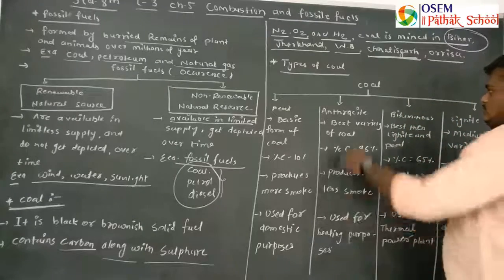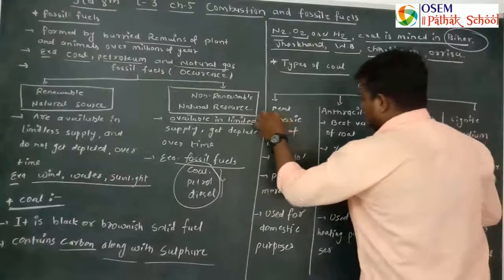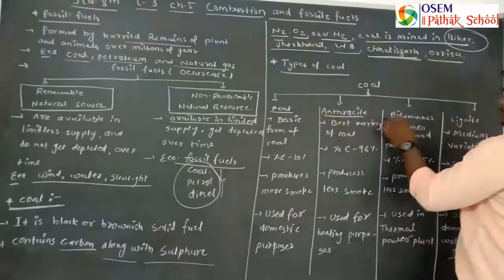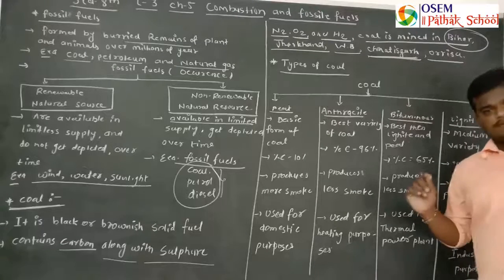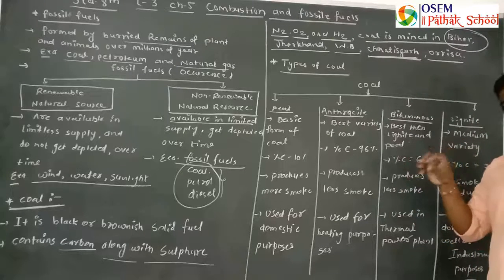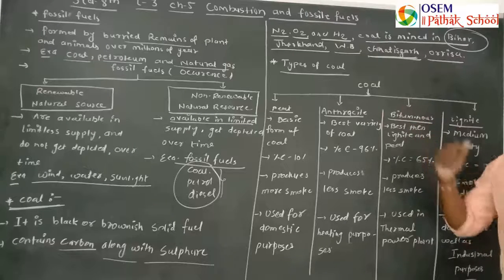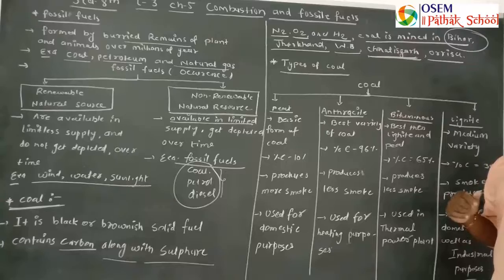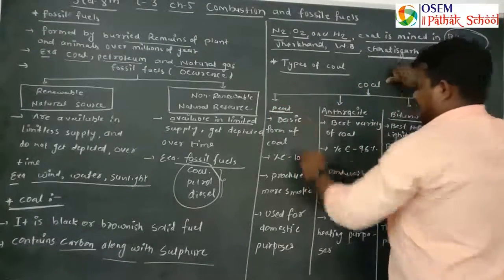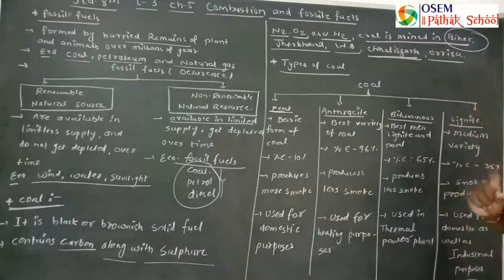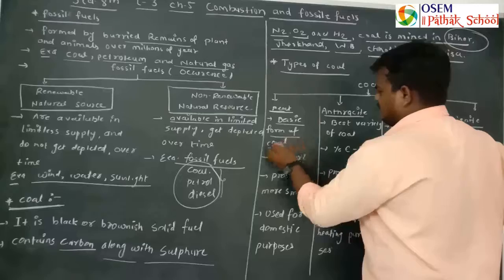There are a total of 4 types of coal, categorized based on the percentage of carbon in a particular type of coal. The first type of coal is peat.